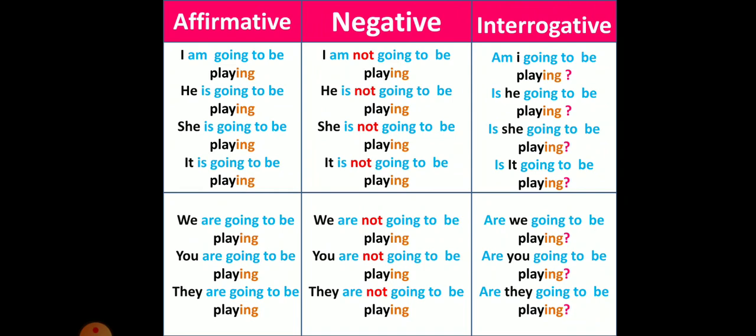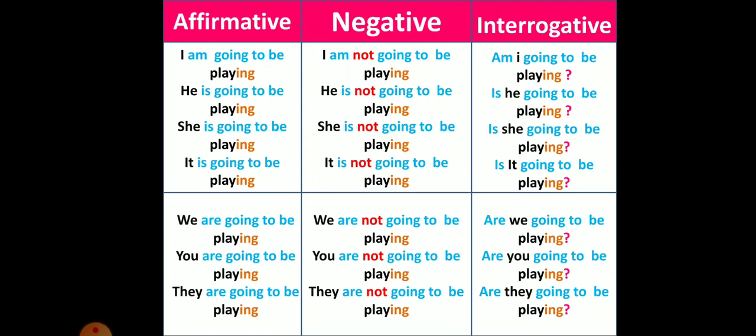Here are the three forms. I am going to be playing. He is going to be playing. She is going to be playing. It is going to be playing. We are going to be playing. You are going to be playing. So please practice with me, okay? Repeat after me so that you can get used to them. They are going to be playing, so please repeat and repeat again.